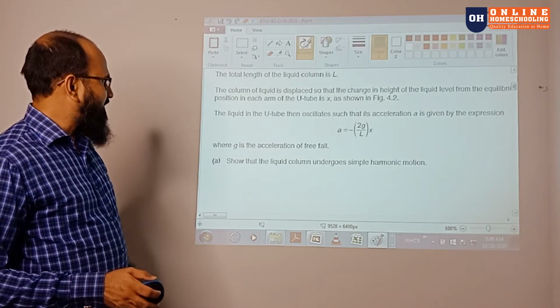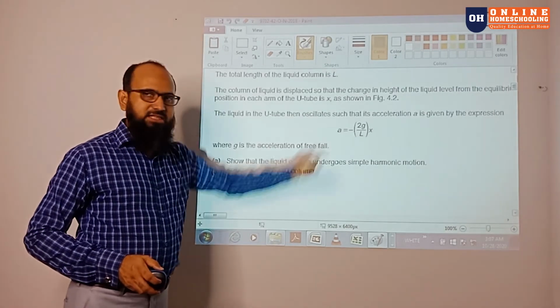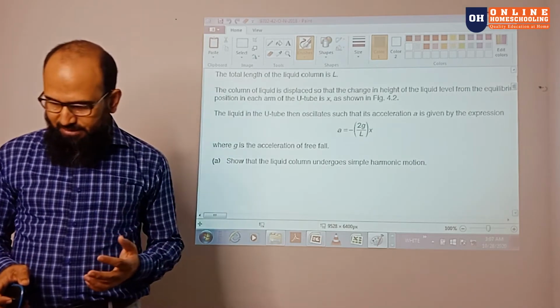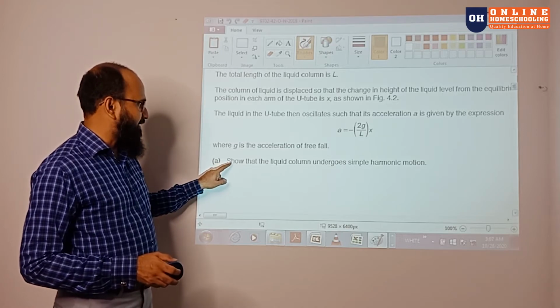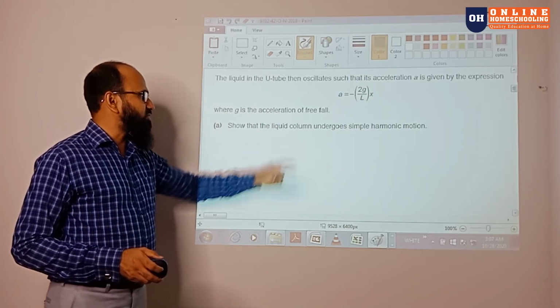The liquid in the U-tube oscillates in such a way that the expression has been given, where g is the gravitational field strength. The first part is to show that the liquid column undergoes simple harmonic motion.